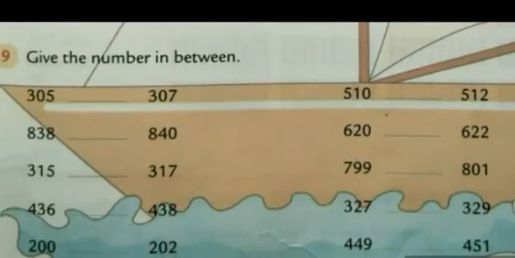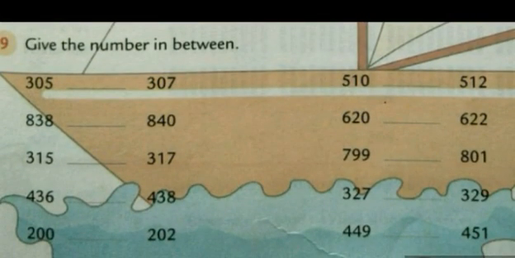Now we move on to the next question. Give the number in between. Between means what comes between the two numbers that are given to us. Like see the first one. 305 and 307. Now here in both numbers the 100 place is 3. So 3 will remain as it is. Now see the number in the tens place.